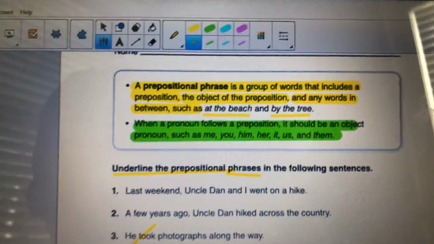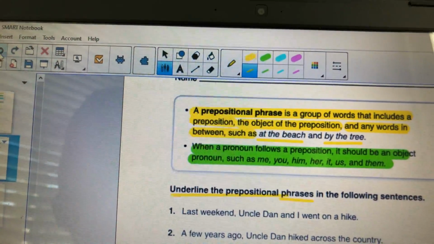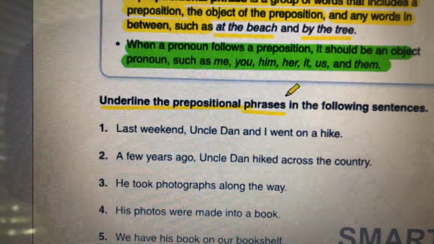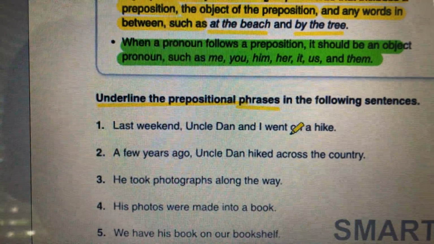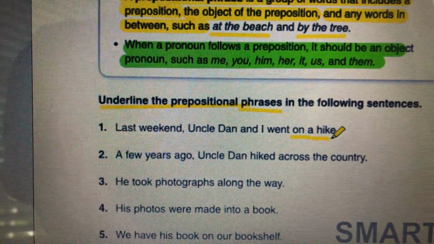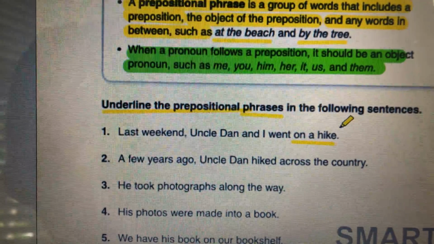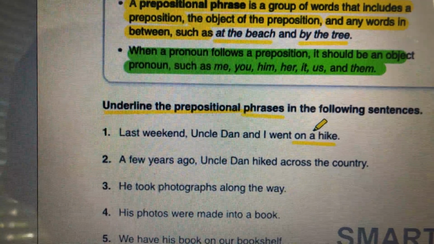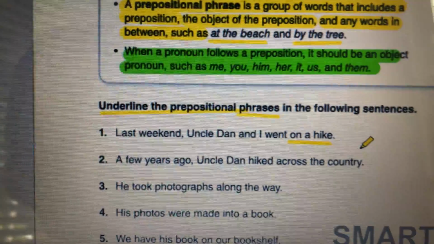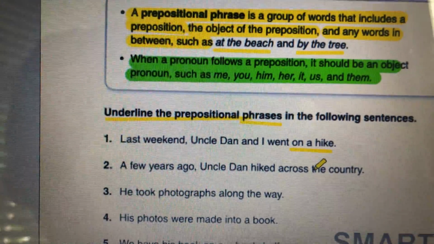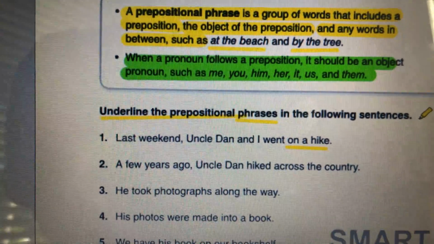Oopsie, sorry about that. Let me erase that, go back. I find my preposition, on, and then on a hike is the whole prepositional phrase. Hike is the object, and a is just an article, adjective in between. So my whole preposition is on a hike.